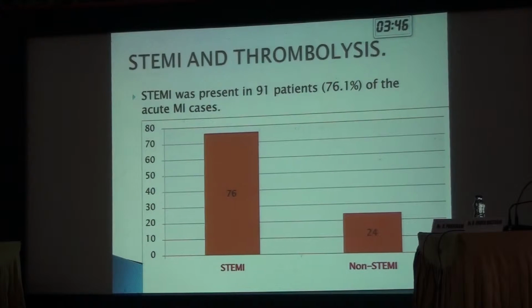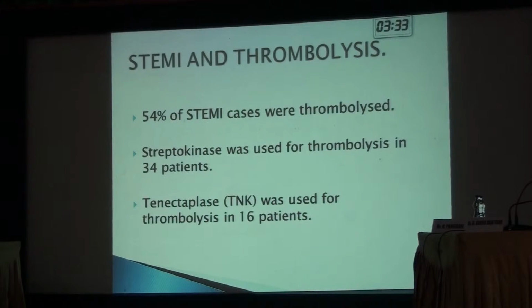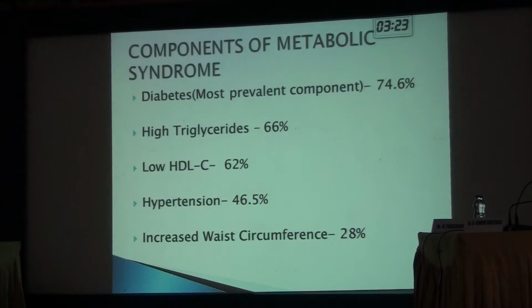Of the 120 patients, 76% had ST elevated myocardial infarction, of which 54% of cases were thrombolized. 34 patients received streptokinase and 16 patients received tenecteplase for thrombolysis.